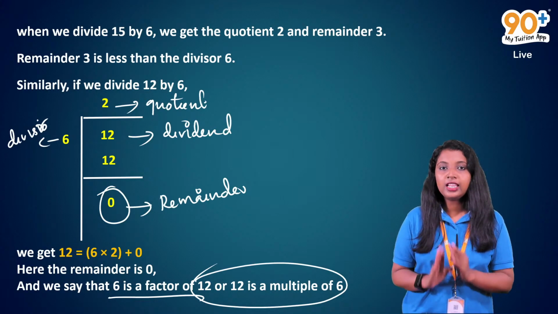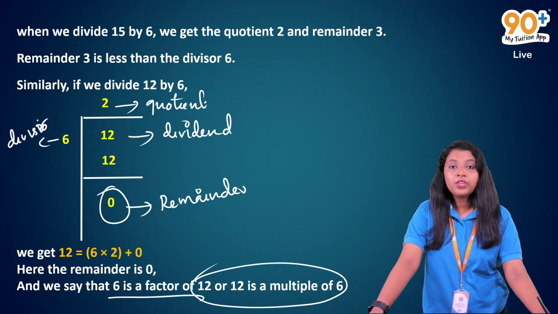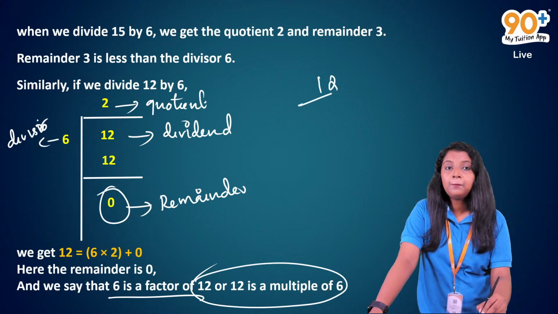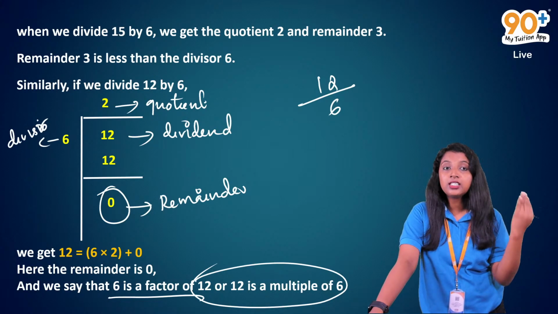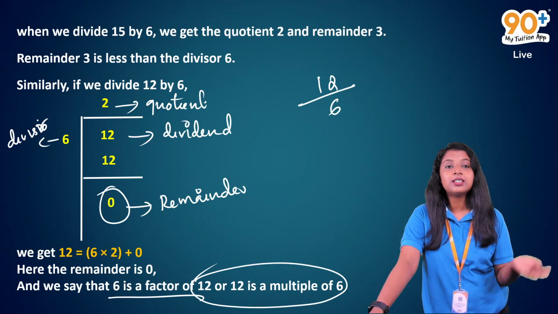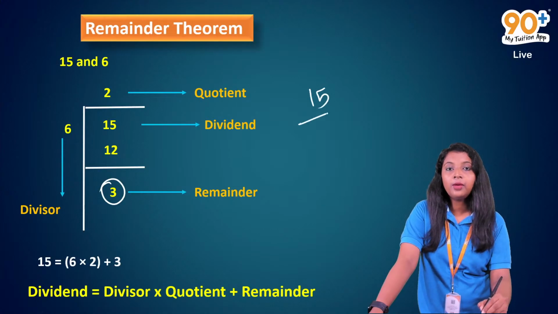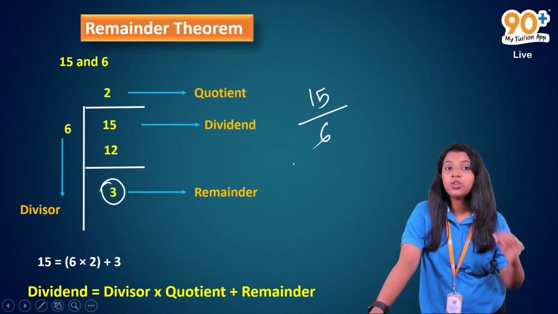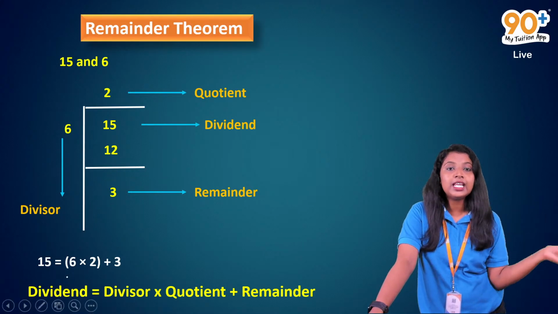Before that, this must be clear. Whenever the remainder is 0, which means that 12 is completely divisible by 6, we can say that 6 is a factor of 12, or 12 is a multiple of 6. But what about 15 and 6? 15 is not completely divisible by 6.